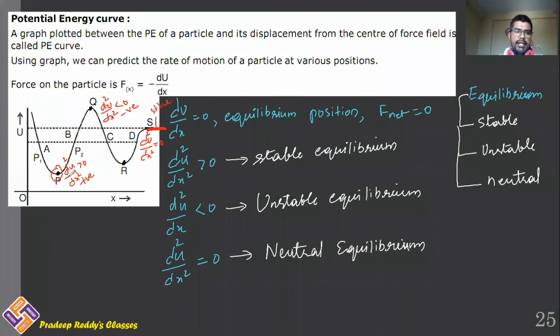So d square u by dx square is greater than 0, so point P represents stable equilibrium. And point Q represents unstable equilibrium.